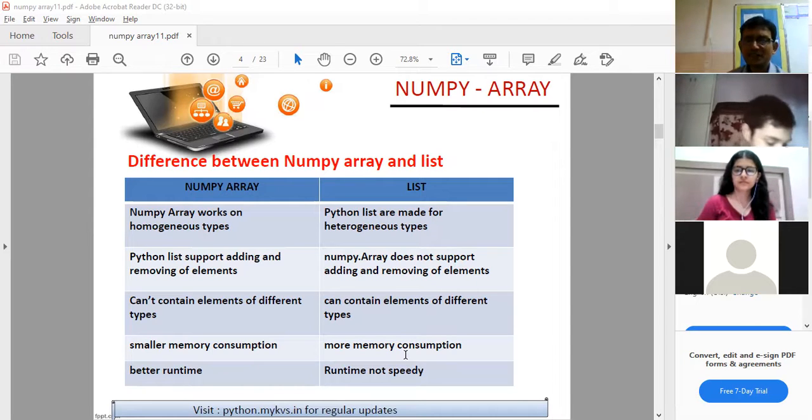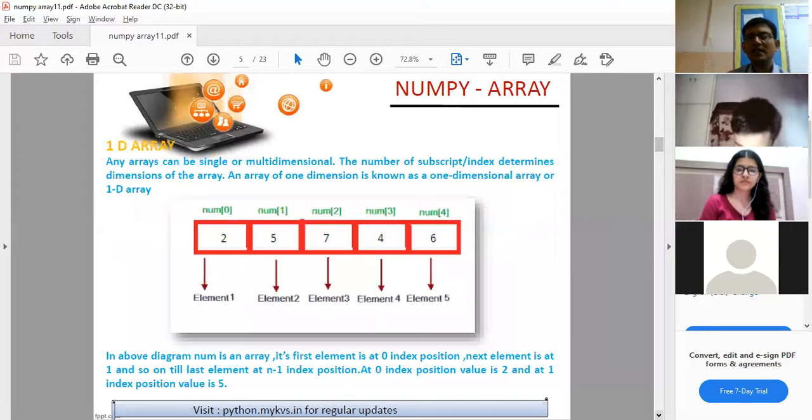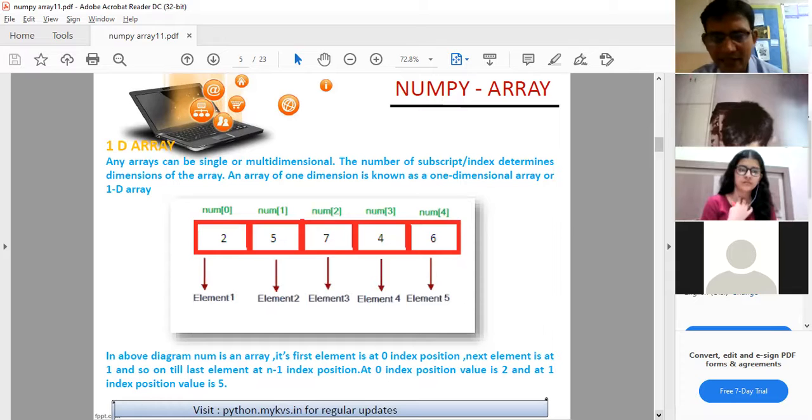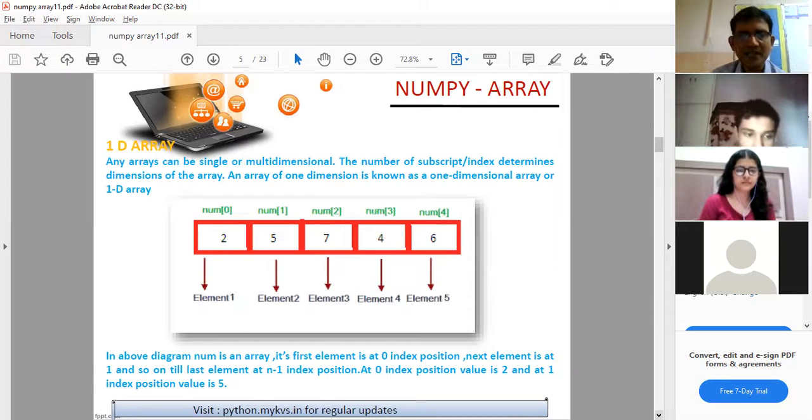Clear? So these are a few basic differences between NumPy arrays and lists, and we will be elaborating all these points in the upcoming lectures also, so that you understand how these points are explained with regard to practical questions. Now see here. This is step number 1, how you are going to create the array. First we have a one-dimensional array. A one-dimensional array is equivalent to a list.